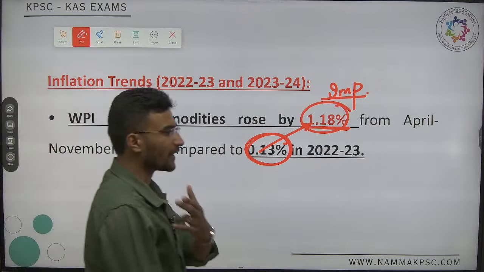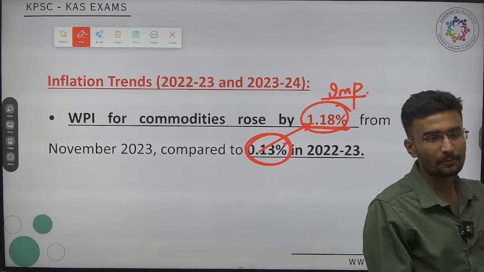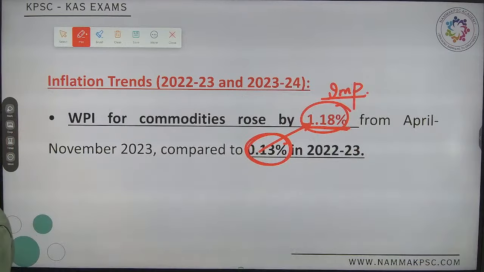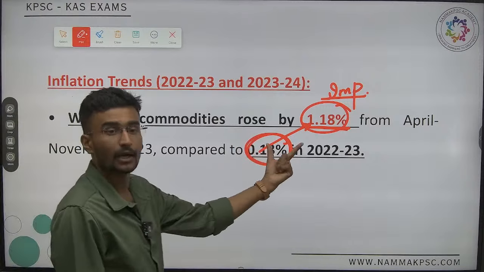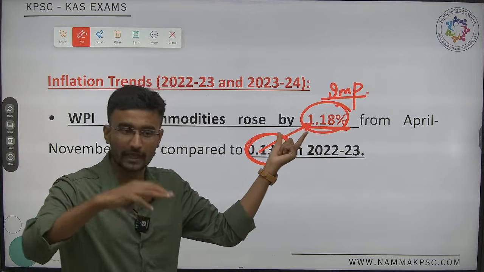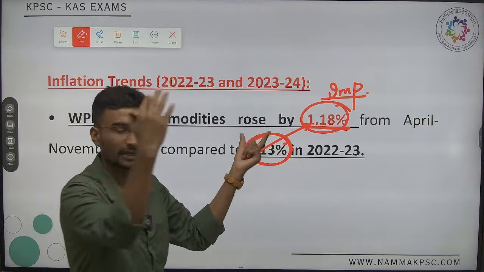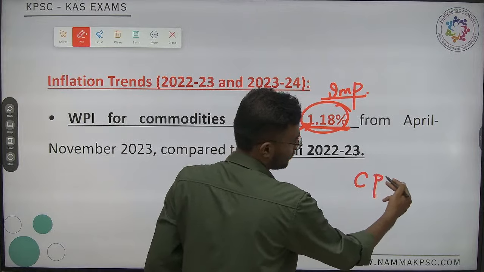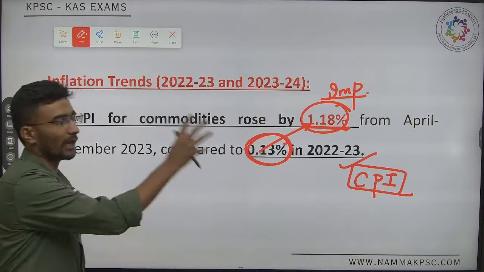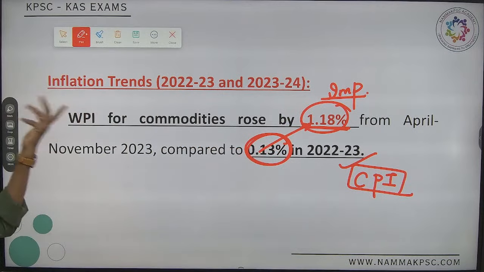Now give me an answer: will WPI be highest or CPI? Always and always CPI will be highest, because WPI is only goods, whereas CPI includes services, so obviously the inflation rate will be higher. It is always CPI. Remember this and link it when solving data questions.